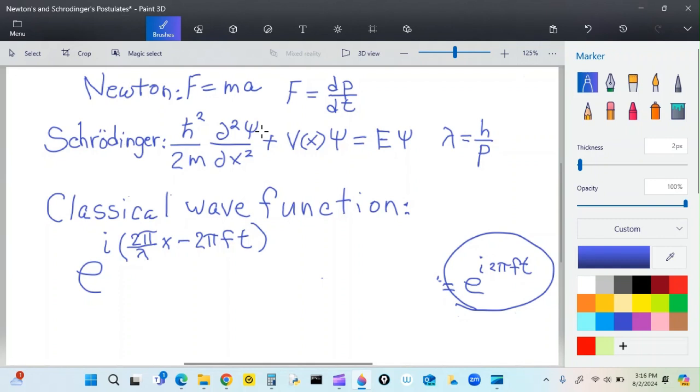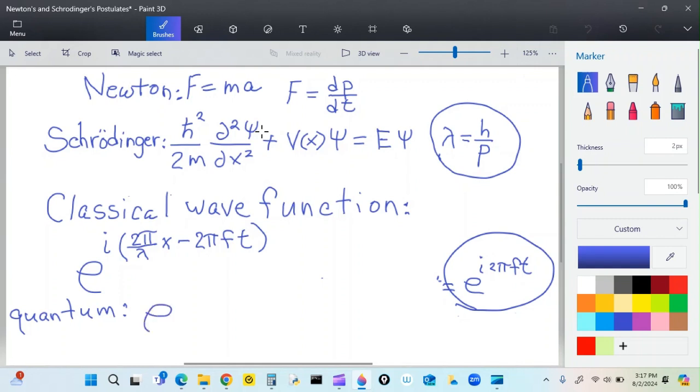So what if I take this value and substitute it in down here? What would that look like? And I guess I should put the quantum version of this.